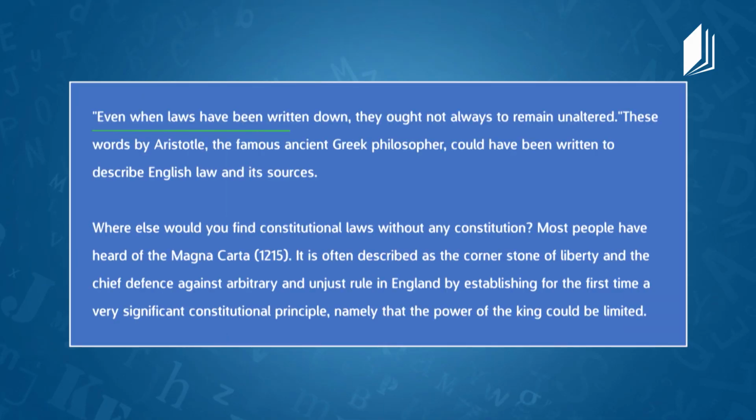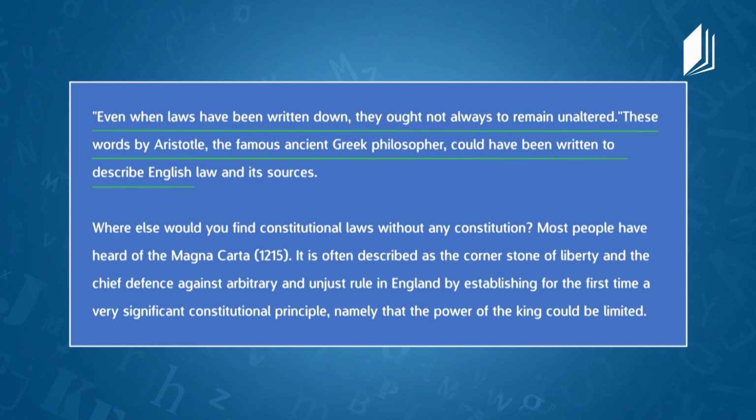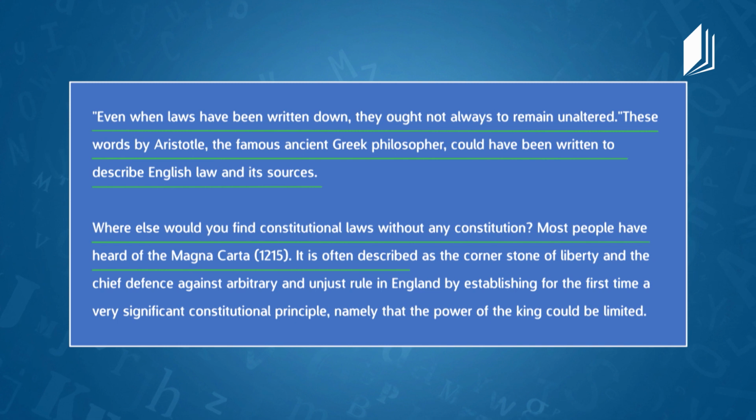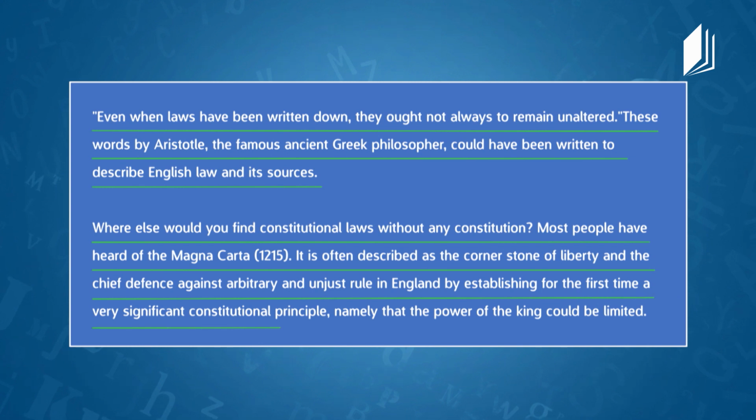And let's get started. Even when the laws have been written down, they ought not always to remain unaltered. These words by Aristotle, the famous ancient Greek philosopher, could have been written to describe English law and its sources. Where else would you find constitutional laws without any constitution? Most people have heard of the Magna Carta. It's often described as the cornerstone of liberty and the chief defense against arbitrary and unjust rule in England by establishing for the first time a very significant constitutional principle, namely that the power of the king could be limited.